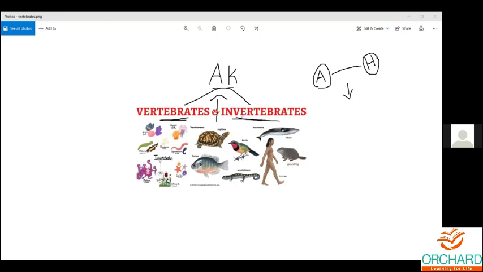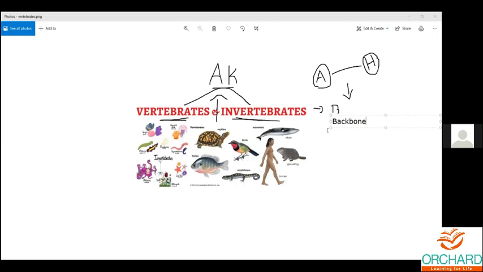In a similar way, invertebrates such as the house fly, spider or snail are placed in the invertebrate group because they lack one thing, the backbone. Since they don't have a backbone, they cannot move or walk upright like us.